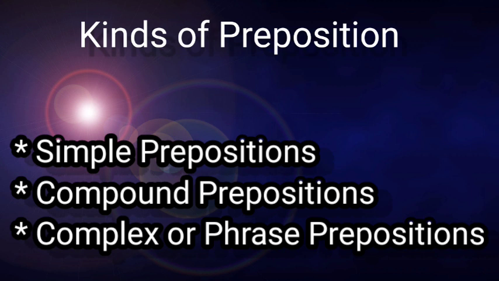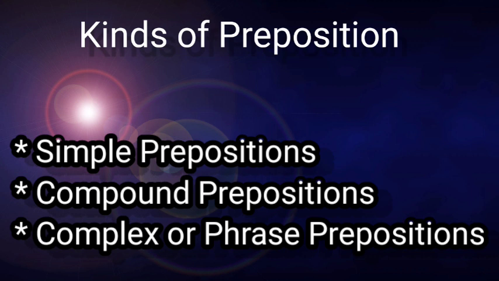Kinds of preposition: there are three kinds, simple prepositions, compound prepositions, and complex or phrase prepositions. You will learn in detail in higher classes. Here words like in, on, at, by, from, about, over, under, through, till, up, of, for, to, etc. are simple prepositions.